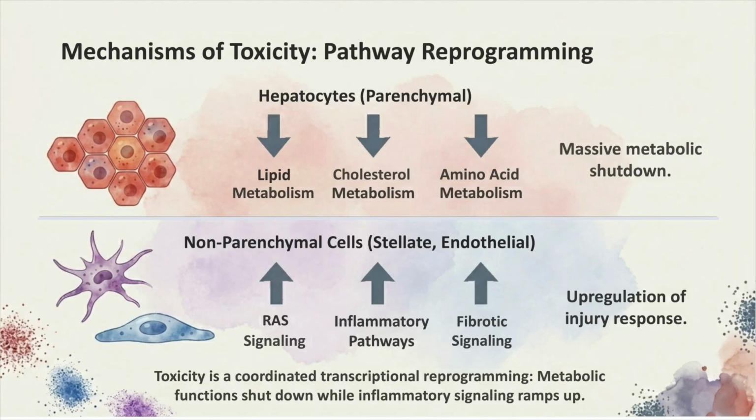Mechanisms of toxicity, pathway reprogramming. Toxicity involves a coordinated transcriptional shift. Parenchymal hepatocytes undergo a massive metabolic shutdown of lipid, cholesterol, and amino acid metabolism. Simultaneously, non-parenchymal cells like stellate and endothelial cells upregulate injury responses, including RAS signaling, inflammatory pathways, and fibrotic signaling cascades.